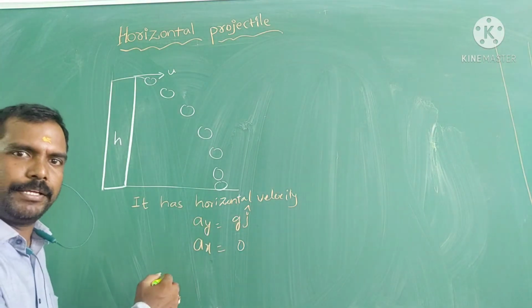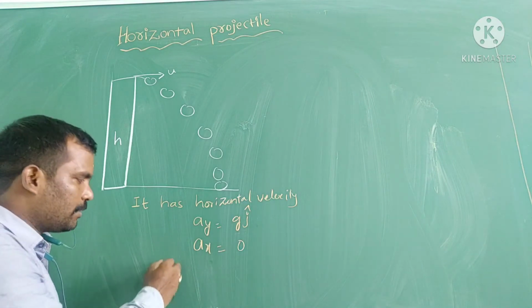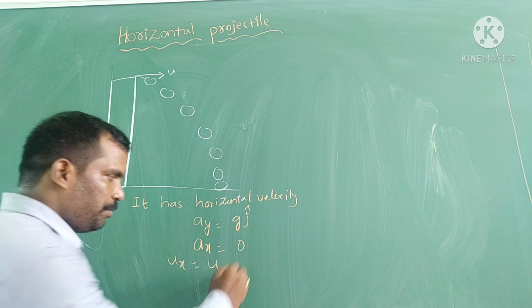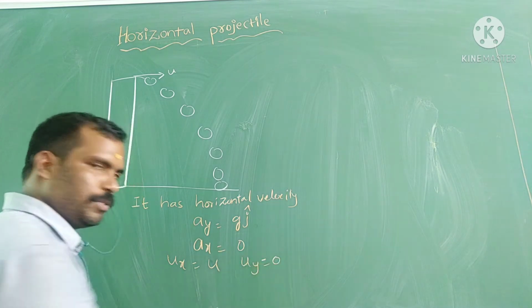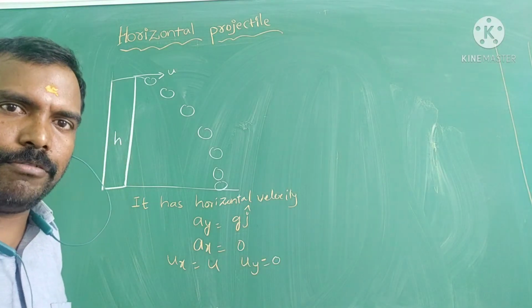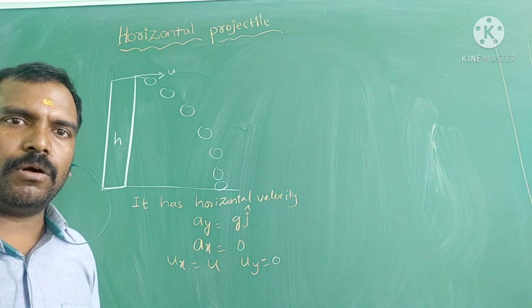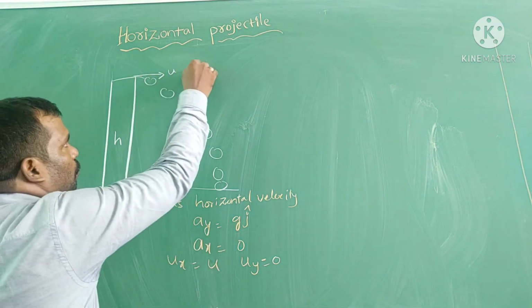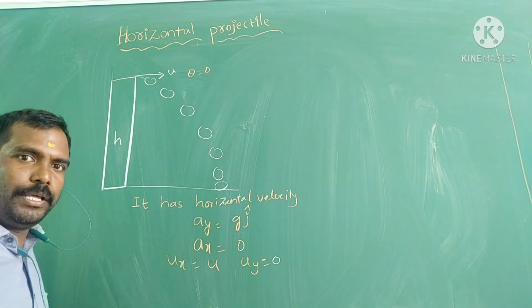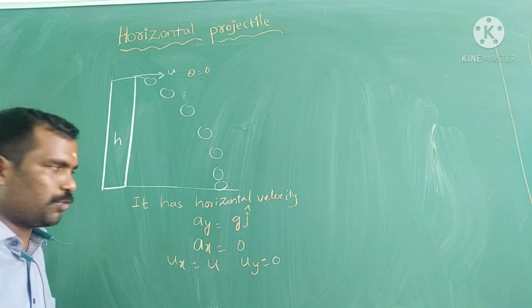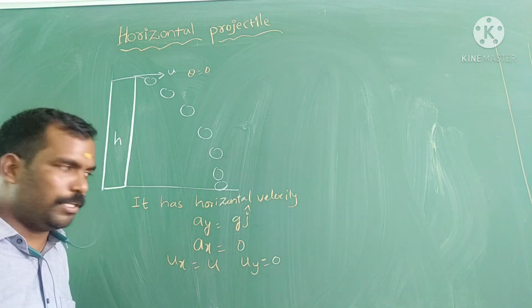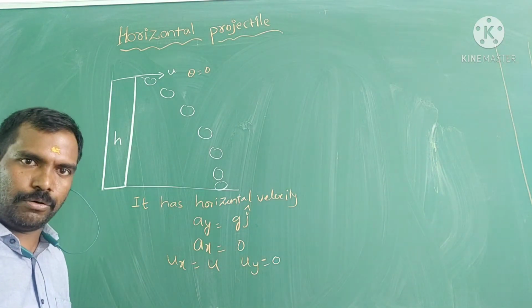Now the initial velocities: ux is equal to u, uy is equal to 0, because initially we are throwing the ball horizontally. Here the angle theta is 0. Purely horizontal motion is starting, so the vertical component of velocity is 0 initially.